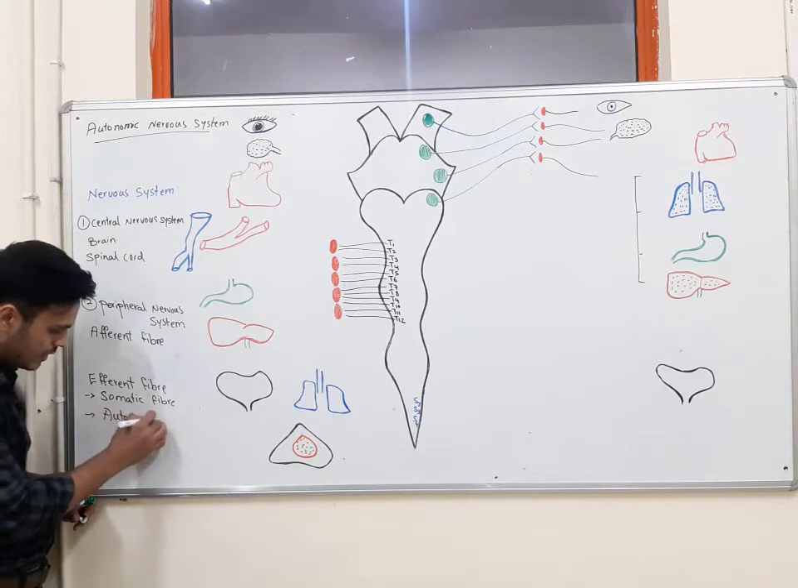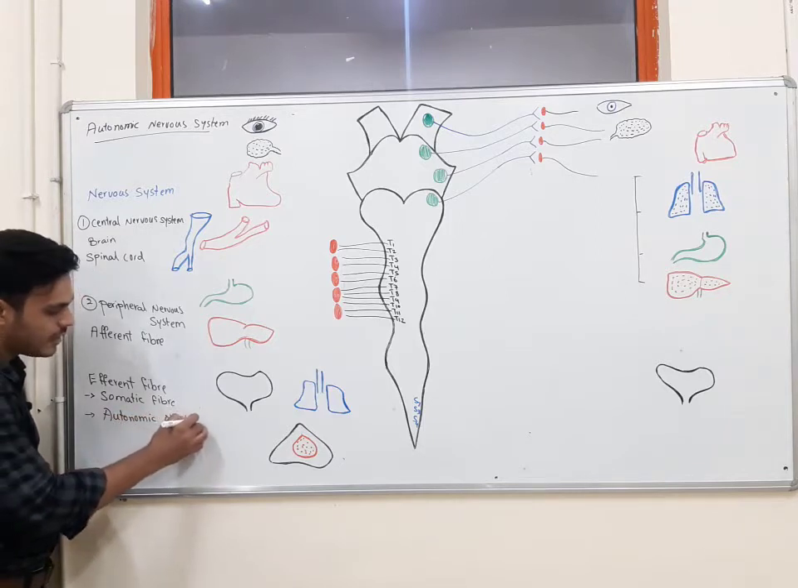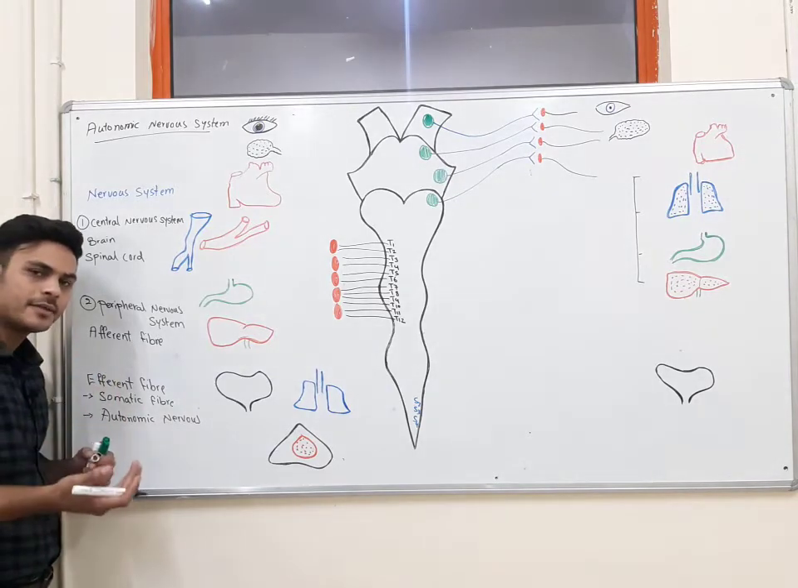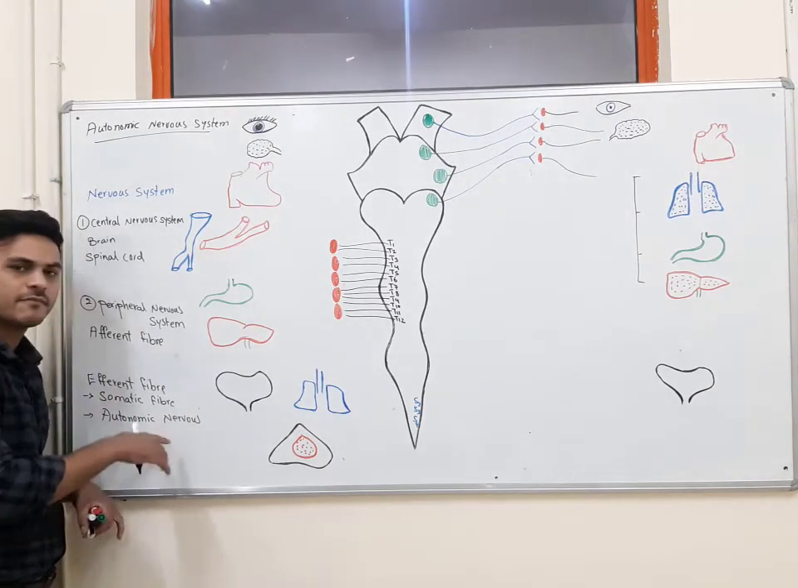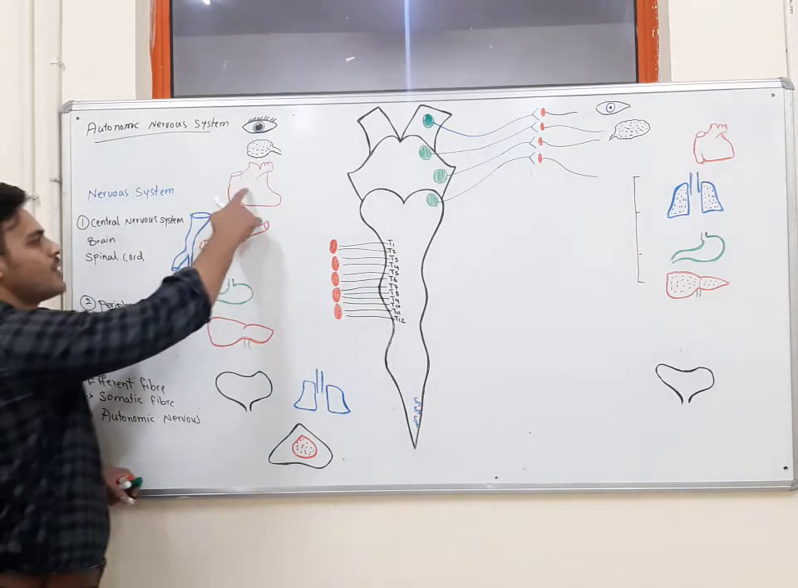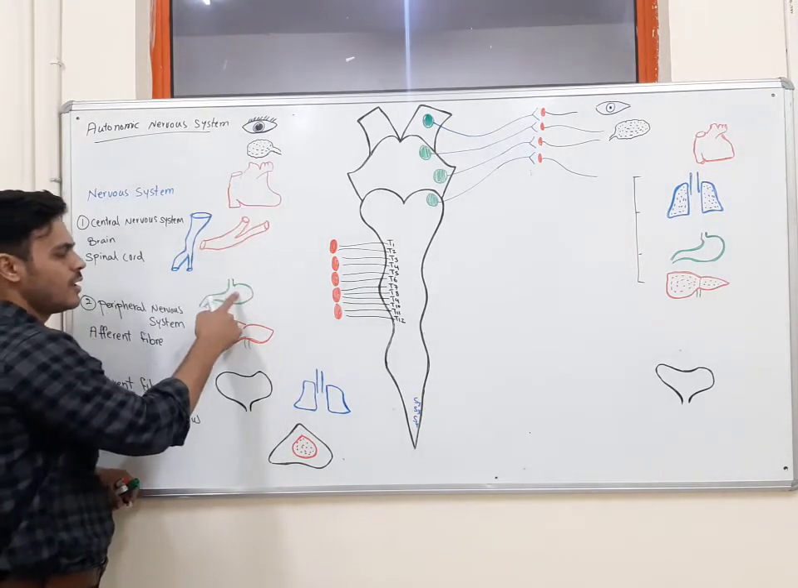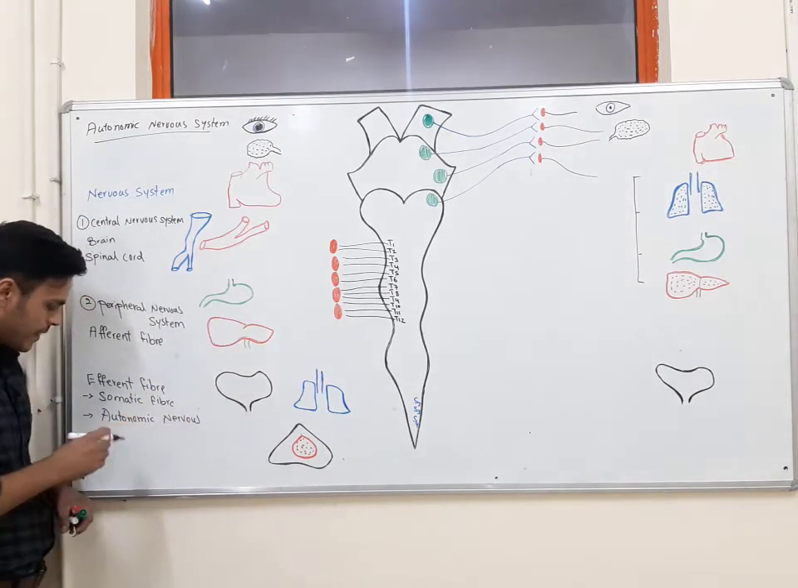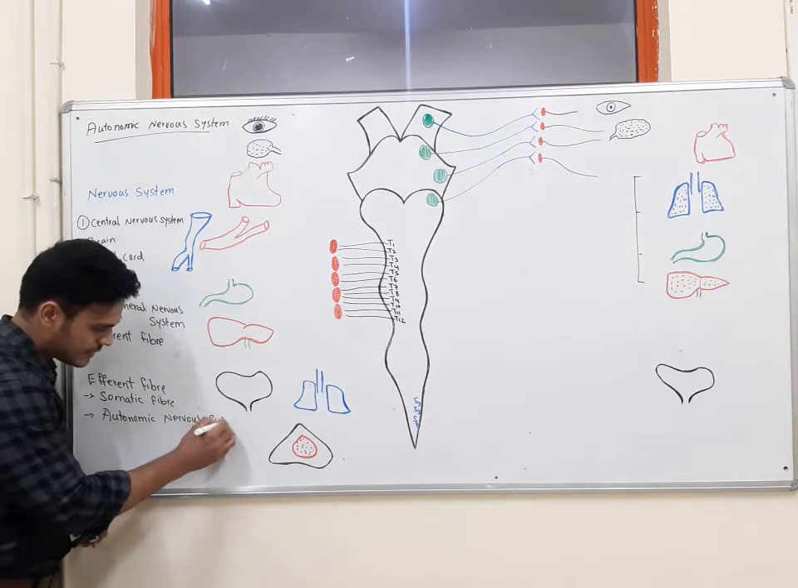For example, we have some types of fibers in the autonomic nervous system which transfer motor signals to the heart, to the vessels, to the digestive system, to the liver. We will talk about them today. So, the autonomic nervous system.